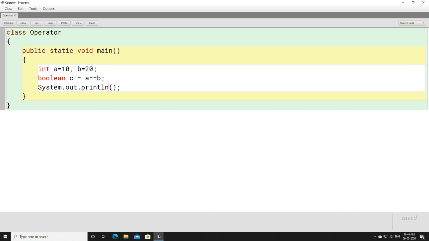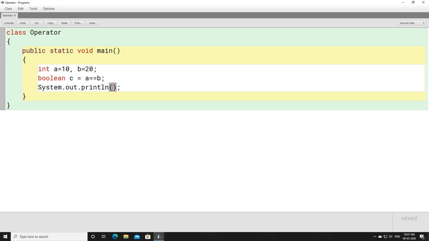Now you don't have to think that int and boolean are quite difficult and how we will remember them, because when we discuss data types, things will be crystal clear to you: when to use int, when to use boolean, when to use char, when to use string, when we can use double, when we can use float. Everything will be crystal clear. But for the time being, as we are looking at the example, it must be clear how things can be stored to a variable.